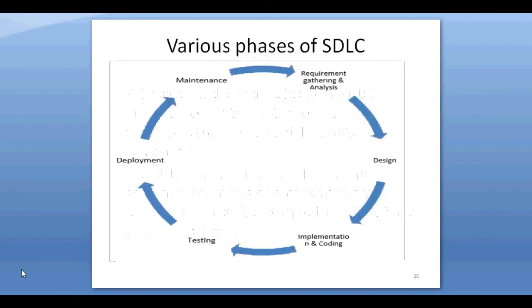Phases of SDLC. There are 6 phases. First is requirement gathering and analysis. Second is design. Third is implementation and coding. Fourth is testing. Fifth is deployment at user site. And last, maintenance.